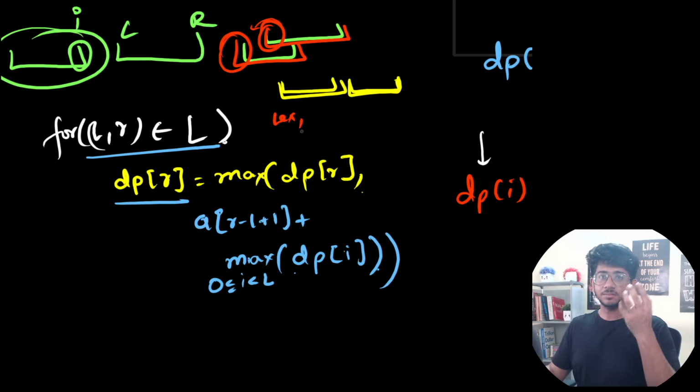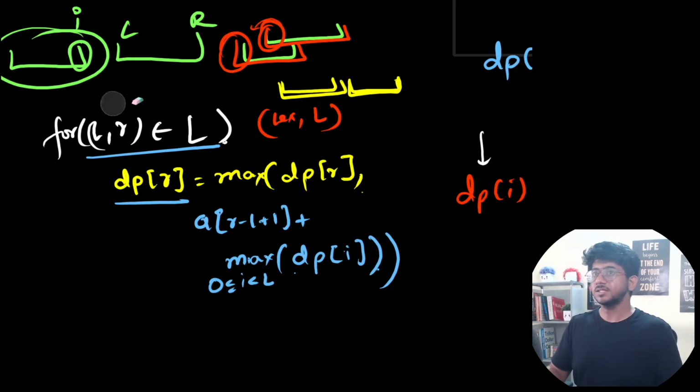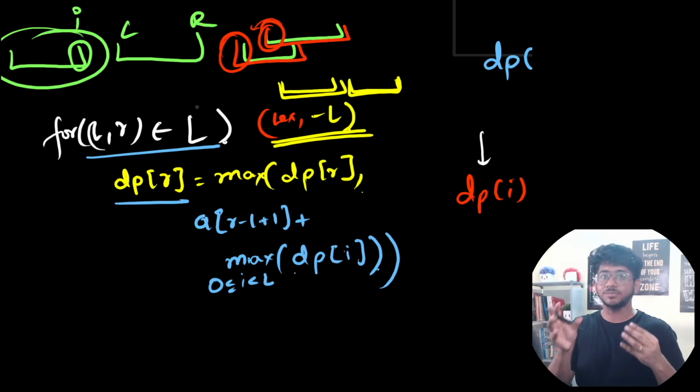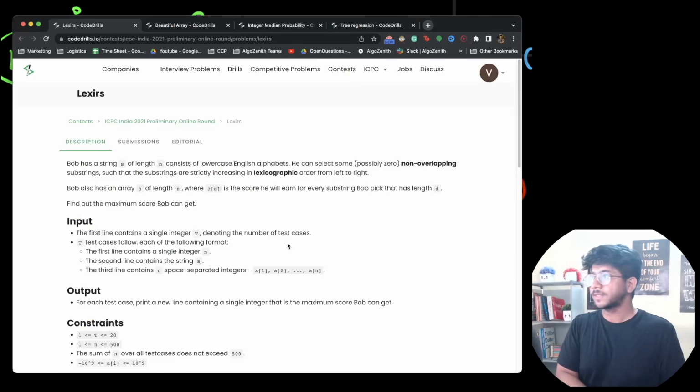But if the two strings are precisely the same, then use their L to sort the things, so that the one that ends first comes later. So minus of L, this is the sorting order that you will use, so that two exactly same things don't coincide, because in the problem it is given that they are strictly increasing, right?